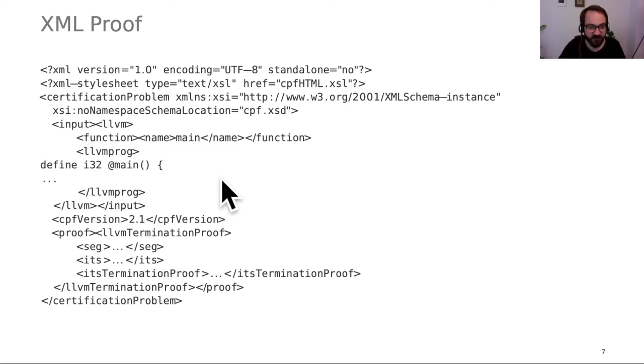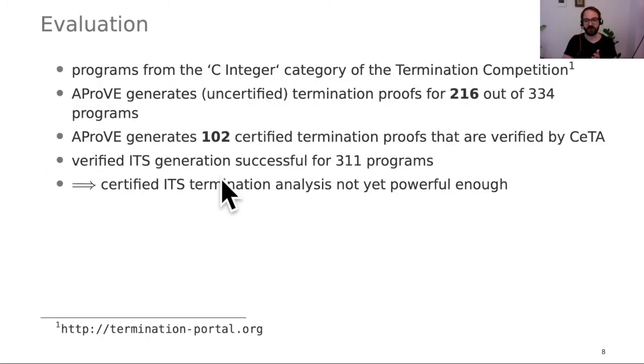We implemented all of this, and we evaluated this on the programs from the C integer category from the termination competition. Here, AProVE can generate uncertified termination proofs for 216 out of 334 programs. And now with our methods, AProVE can generate 102 certified termination proofs that in turn can be checked by CETA, so a little less than half now have certified termination proofs.